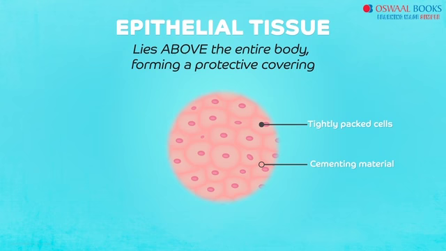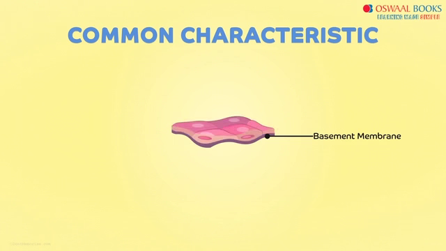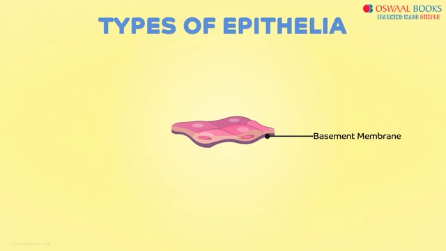Now, when we talk about all the epithelial cells in general, we need to first understand a common characteristic between them. Be it any type of epithelia, all of them will always have the cells resting on a thin, fibrous supportive membrane-like structure. This is called the basement membrane. The basement membrane, apart from supporting, helps to hold the cells together in a single straight line to form a uniform and consistent layer.